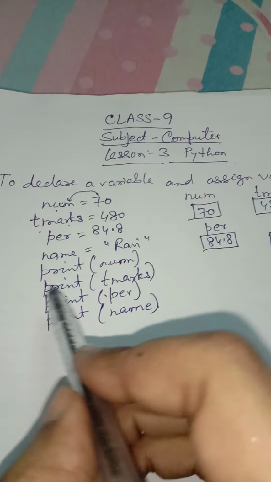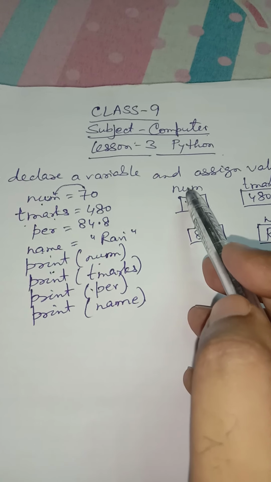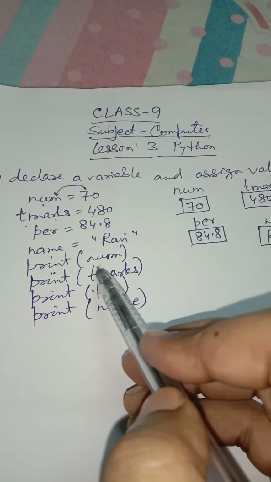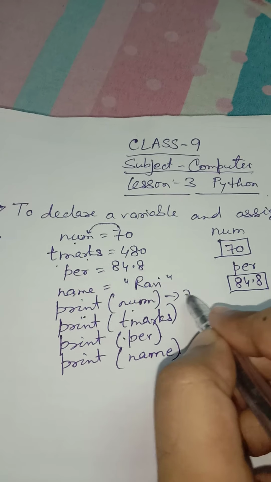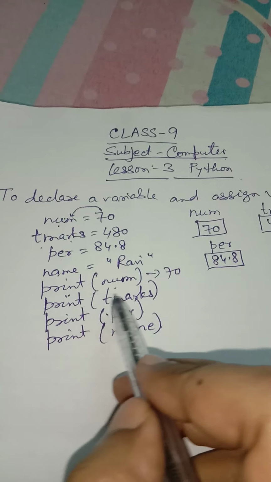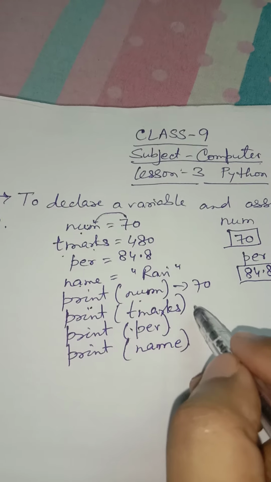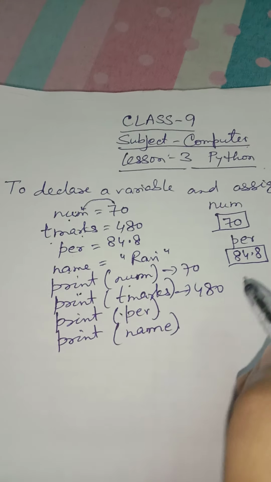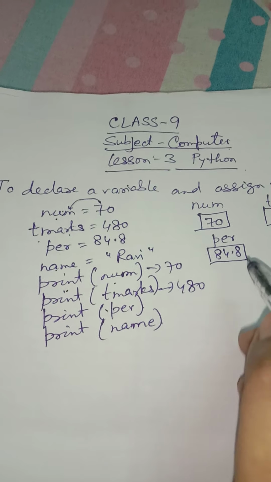Ravi. Now if I use the command print num, what is the value of num? 70 will be printed over here. The output will be 70. Again print tmarks. What is the value of tmarks? 480. So again 480 will be printed. Print per. What is the value of per? 84.8.